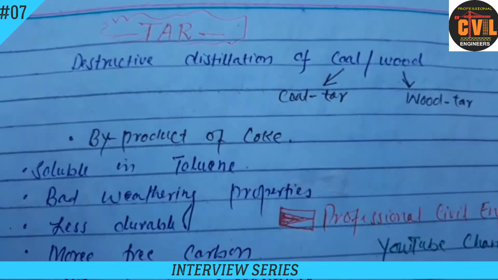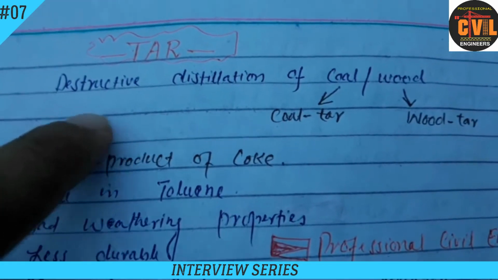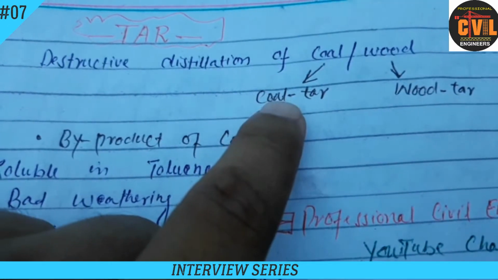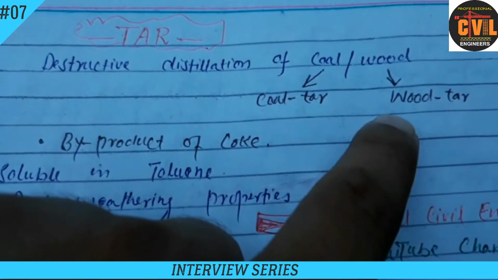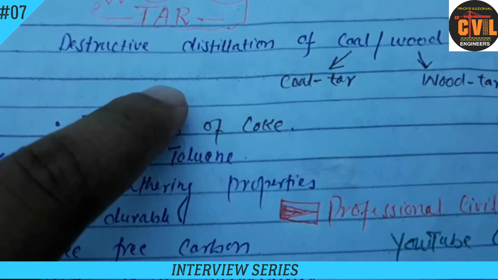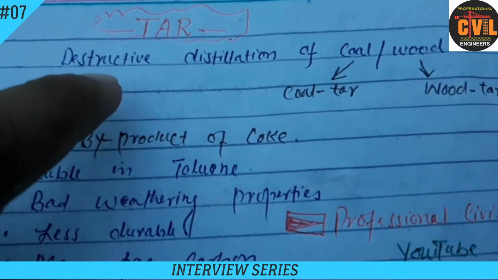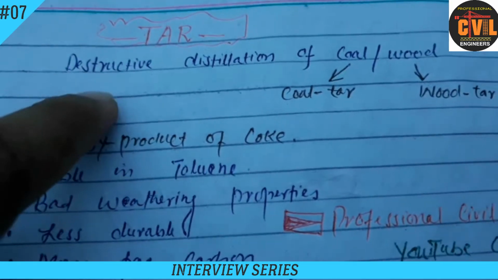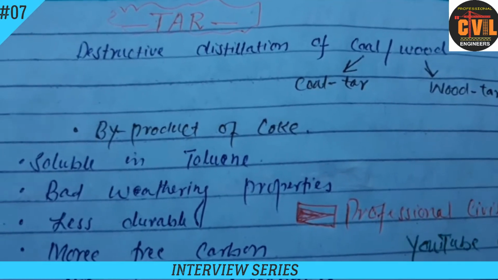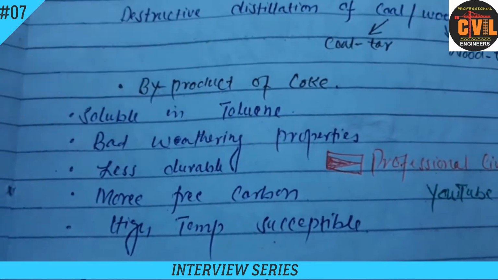Now tar, as I told you before, we get from the destructive distillation of coal or wood. If it is coal, then it is called coal tar, and if it is wood, then it is called wood tar. We get bitumen from the fractional distillation of petroleum, and tar from the destructive distillation of coal or wood. You should keep this in mind. Now, it is a byproduct of coke.